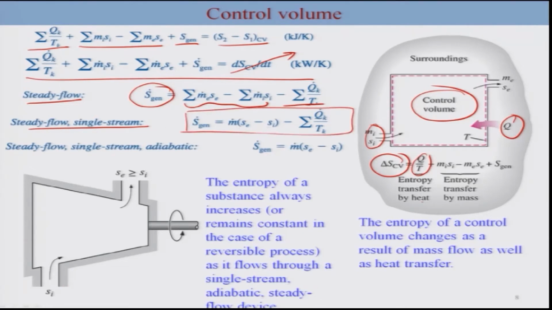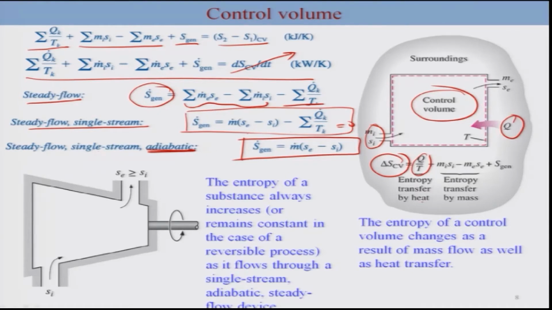Okay, you can take one single stream and this can be written like this, and if it is adiabatic, that means this expression is 0. So this is 0 for adiabatic, and thus your S generation is simply entropy of the exit stream minus the entropy of the inlet stream. That will be S generation. Okay, so that is the way to look into this aspect of entropy.